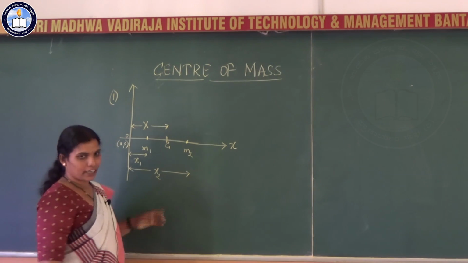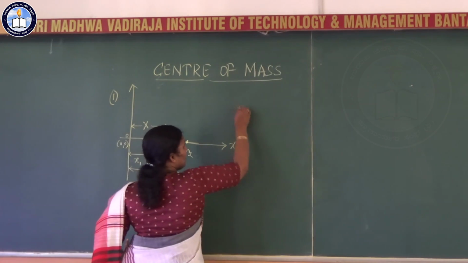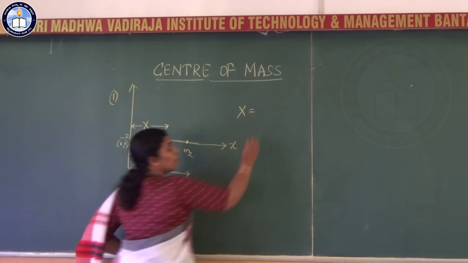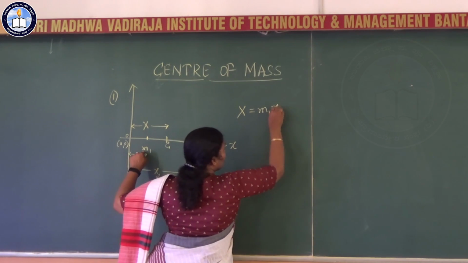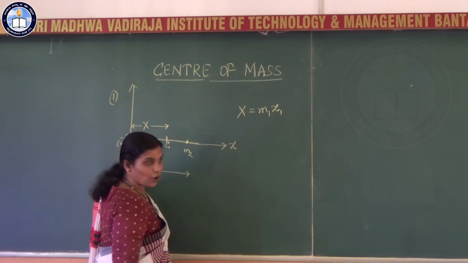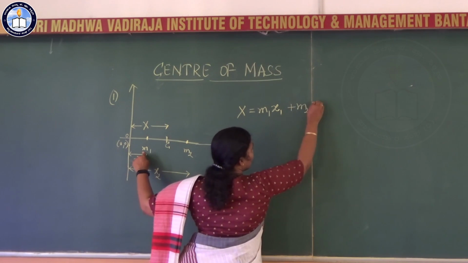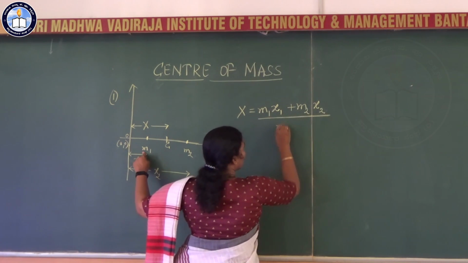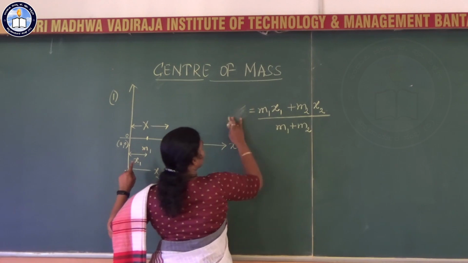The x-coordinate of the center of mass here is given by x equal to m1, mass of the first particle into its distance from the origin, plus mass of the second particle into its distance from the origin, divided by the sum of the masses.